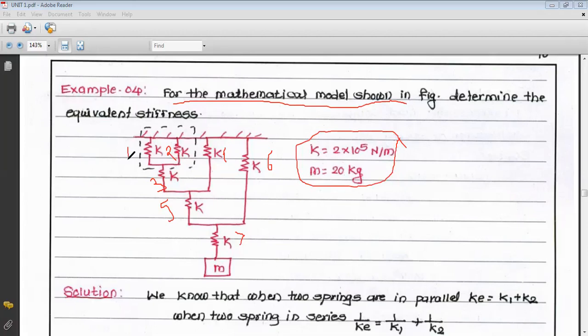Now spring number 1 and spring number 2 are both in parallel. That is, spring number 1 having stiffness K and spring number 2 having stiffness K are in parallel. So parallel means there is addition of the stiffness of these two. So K plus K becomes 2K.